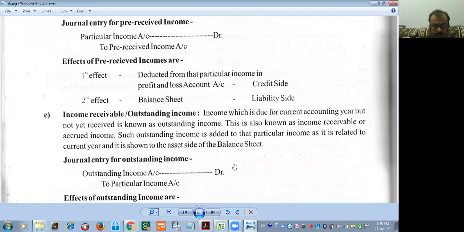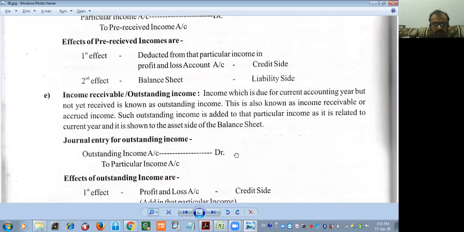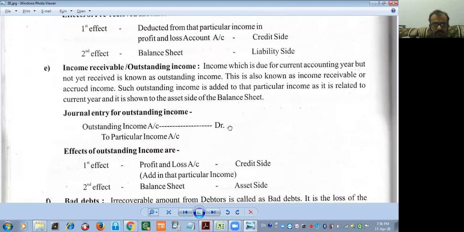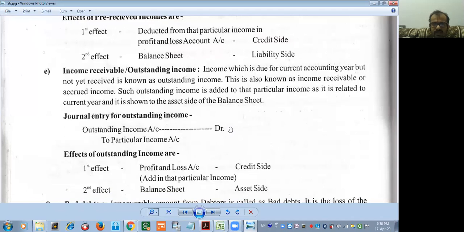Income receivable or outstanding income. Income which is due for the current accounting year but not yet received is known as outstanding income. This is also known as income receivable or accrued income. Such outstanding income is added to particular income as it is related to the current year and it is shown on the asset side of the balance sheet. Journal entry for outstanding income: outstanding income account debit to particular income account. Effects of outstanding income are: first effect, profit and loss account, credit side. Second effect, balance sheet asset side. Hopefully everyone understood this fifth one.